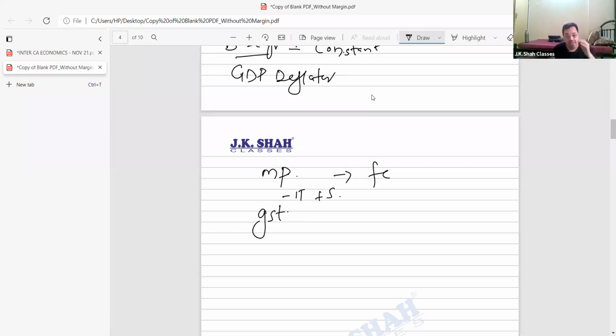Now please understand, GST is a tax that we pay on a product. Imagine, students, I made one unit of a product. Then on that basis, for one unit I'll have to pay GST. I'll give you an example. Listen.